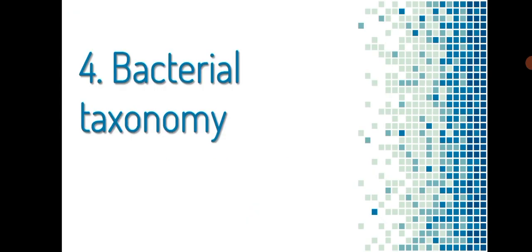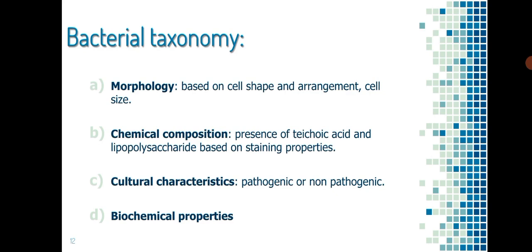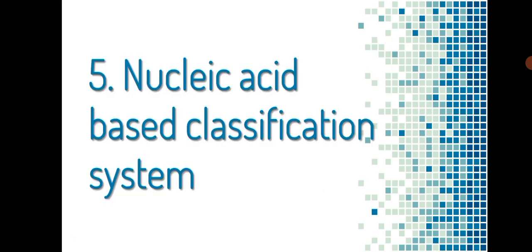Number 4 is bacterial taxonomy, which is based on morphology, that is cell shape, arrangement, and cell size; chemical composition, that is presence of teichoic acid and lipopolysaccharide based on staining properties; cultural characteristics that determine whether the organism is pathogenic or non-pathogenic; and various biochemical properties.